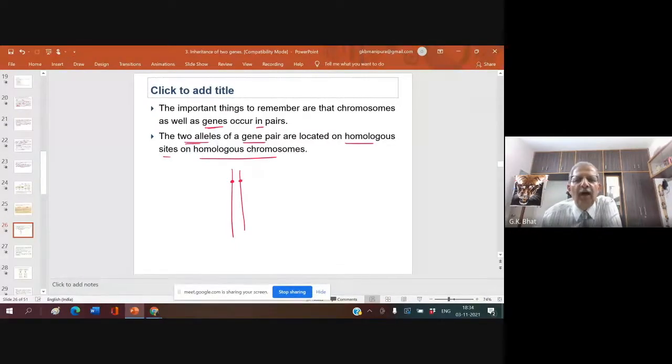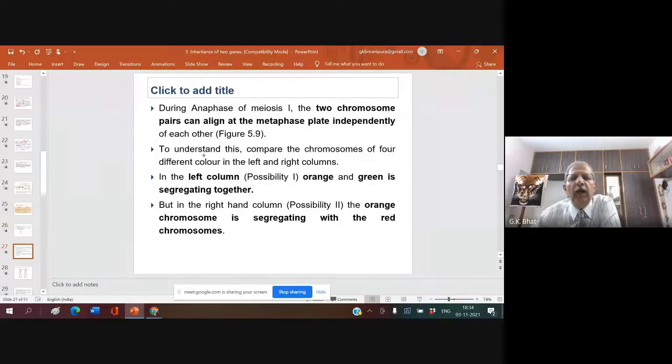Always remember the alleles pertaining to a particular gene should occur in the same locus. Same locus. Not one allele here and another allele there. Not like that. During anaphase of meiosis 1, the two chromosomes of a pair can align at metaphase independently of each other. To understand this, compare the chromosomes of 4 different colors here.